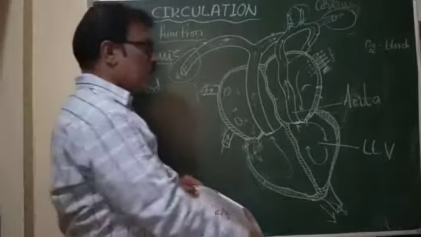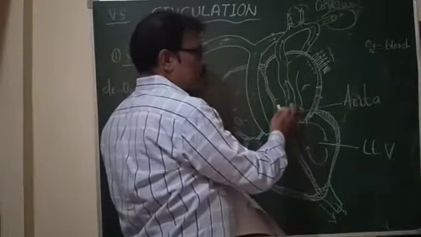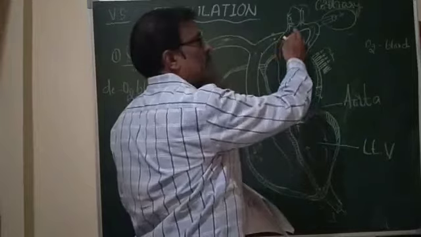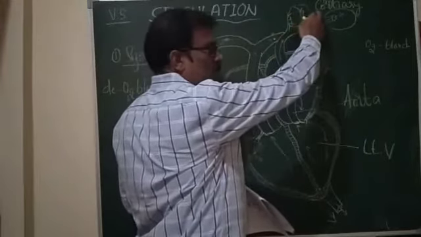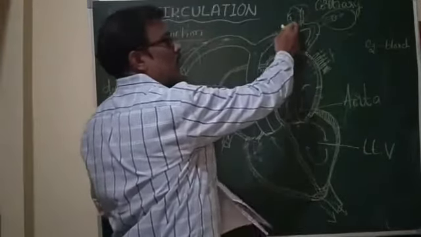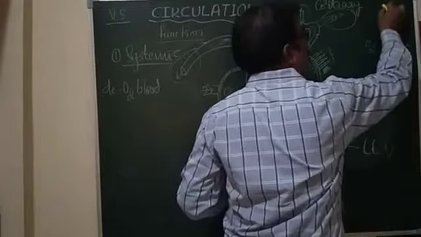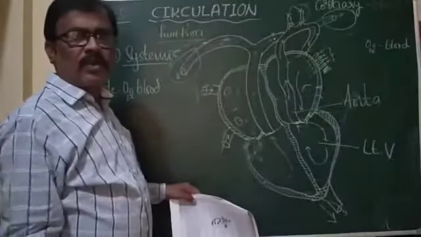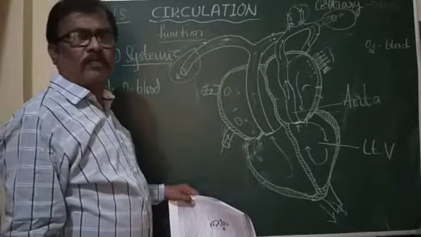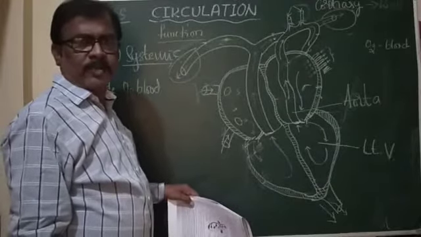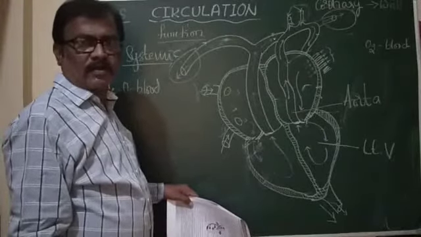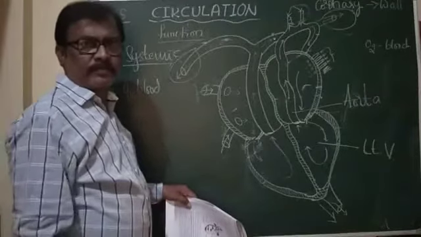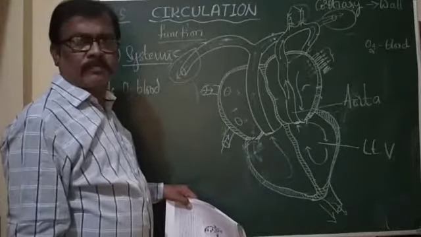So the blood from the left ventricle enters into the aorta, and from the aorta the blood enters into the coronary arteries. And we know the coronary arteries supply blood to the wall of the heart for its normal or proper functioning, for the contraction and relaxation of the heart.